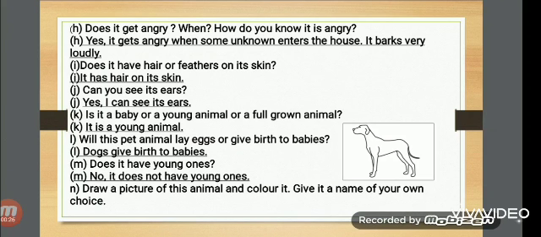Is it a baby or a young animal or a full grown animal? It is a young animal. Will this pet animal lay eggs or give birth to babies? Dogs give birth to babies. Does it have young ones? No, it does not have young ones. Next is draw a picture of this animal and color it. Give it a name of your own choice. Here, children, you can draw any easy picture of any pet and you can write any answer of your choice.